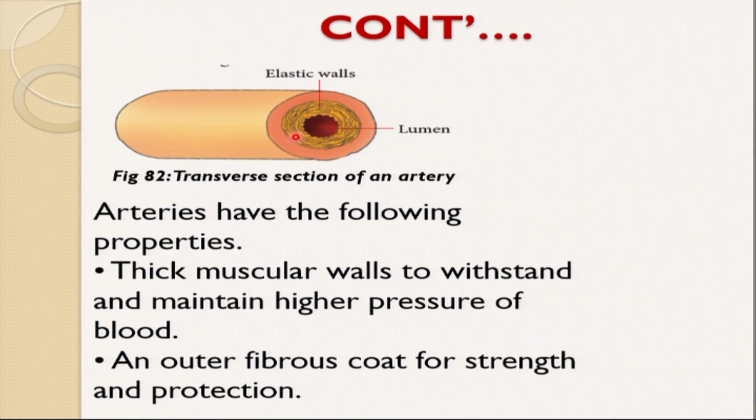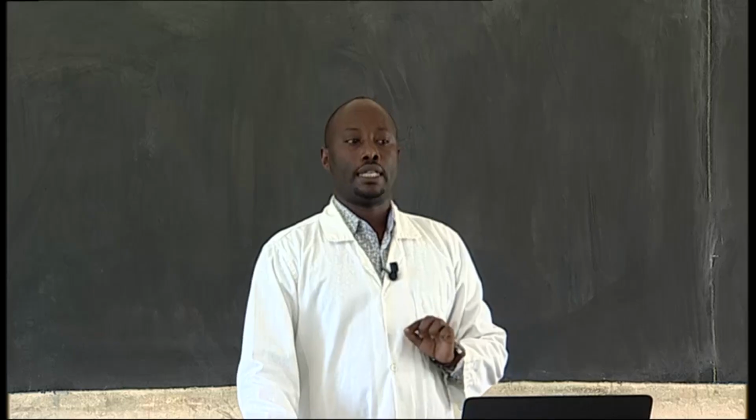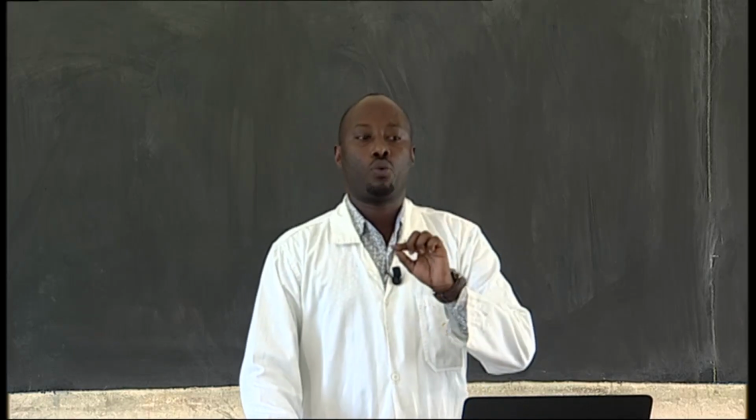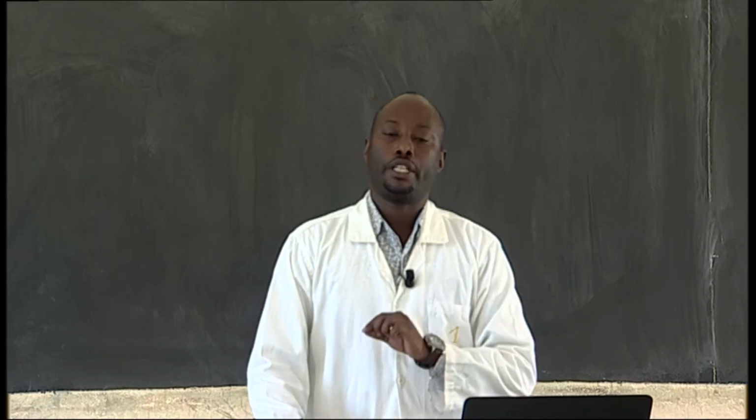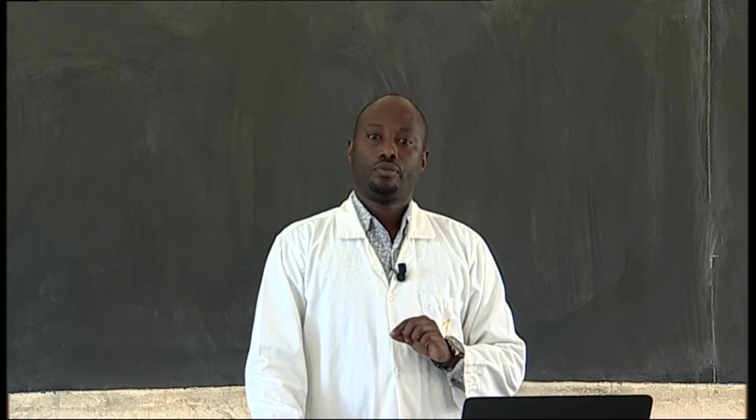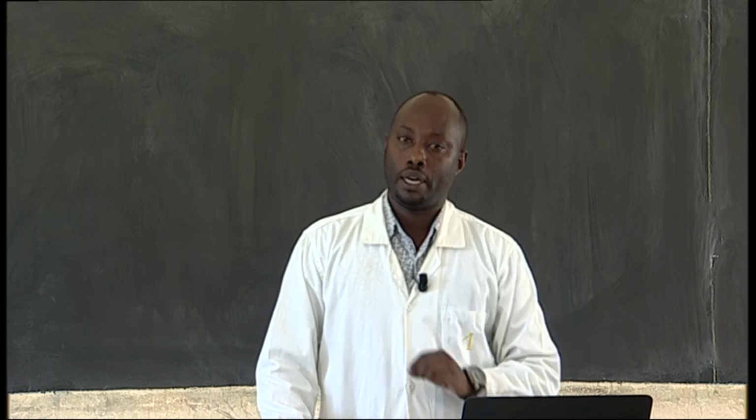As I mentioned earlier, arteries carry blood away from the heart to different body parts. Property number one: thick muscular walls to withstand and maintain high pressure of blood.